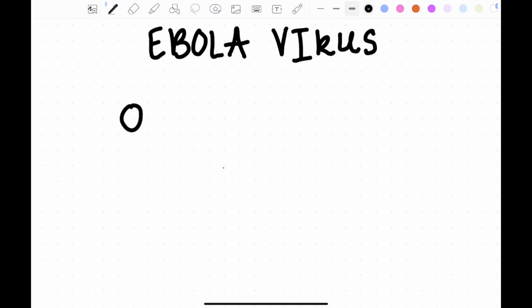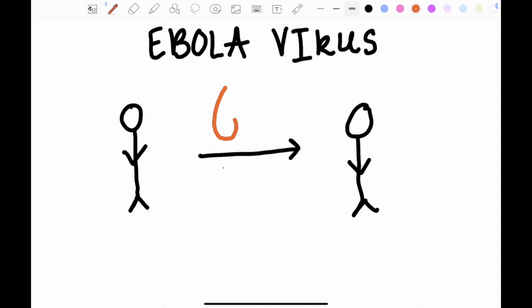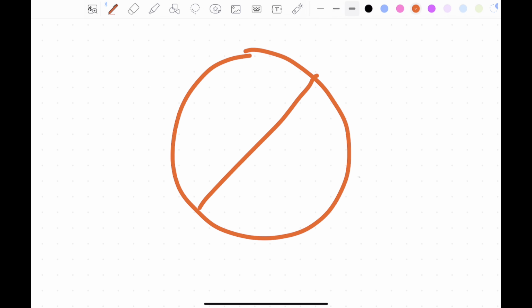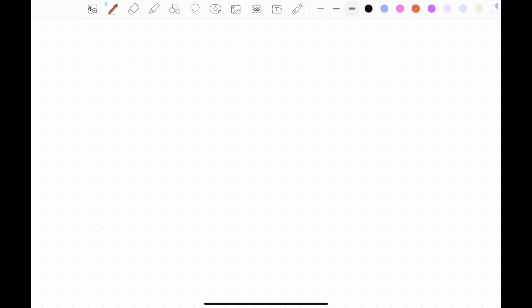The Ebola virus disease is a human-to-human transmission through direct or indirect contact with blood or bodily fluids. This also includes secretions from infected patients. Ebola virus cannot be transmitted through the air.